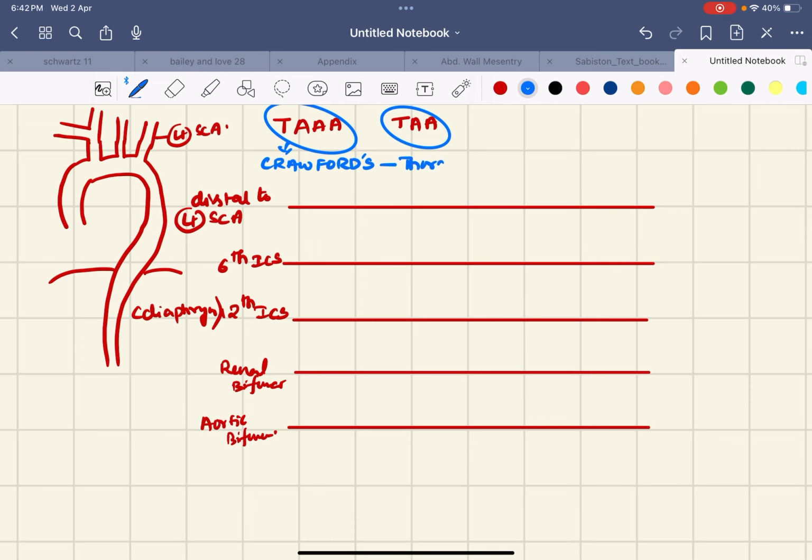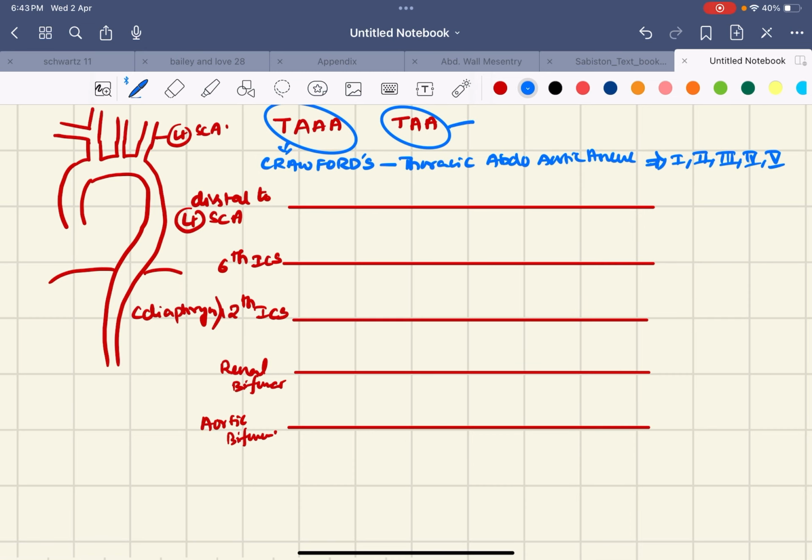Thoraco-abdominal aortic aneurysms are divided into 1, 2, 3, 4 and 5 classifications.